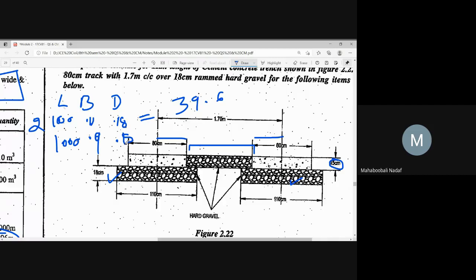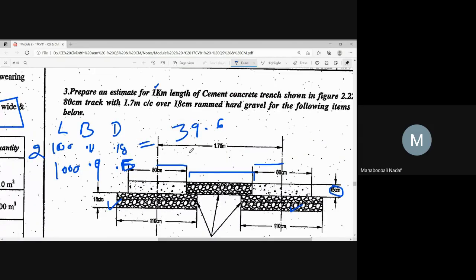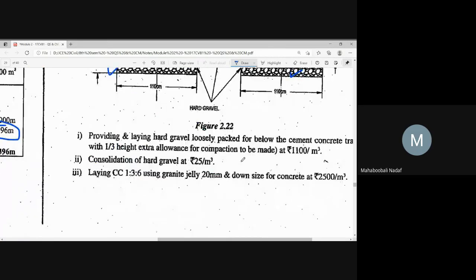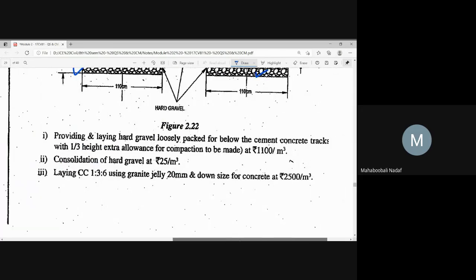Sir, 0.15, also 15 centimeters. Have they given anything in the problem about uncompacted and compacted? Yes, they have given like that: extra 1/3 height, you should compact.